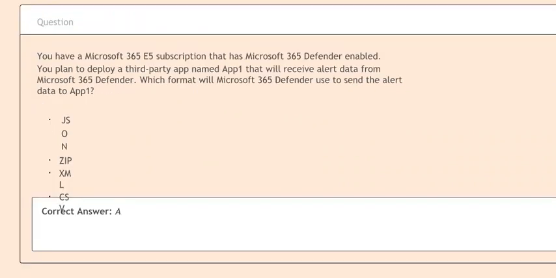Next question is, you have a Microsoft 365 E5 subscription that has Microsoft 365 Defender enabled. You plan to deploy a third-party app named App1 that will receive alert data from Microsoft 365 Defender. Which format will Microsoft 365 Defender use to send the alert data to App1? Option A. JSON. Option B. ZIP. Option C. XML. Option D. CSV. Correct answer is option A.